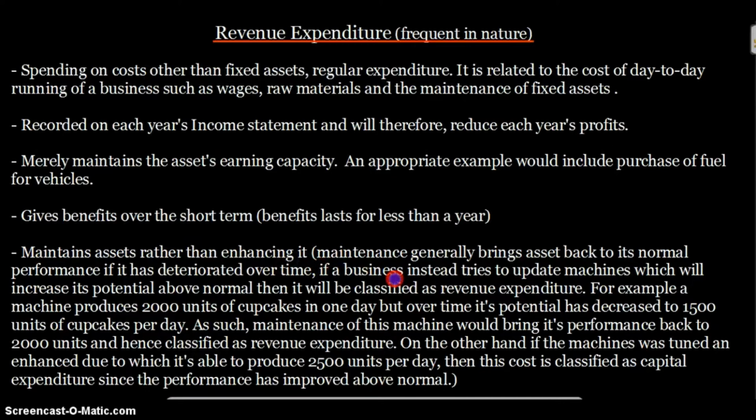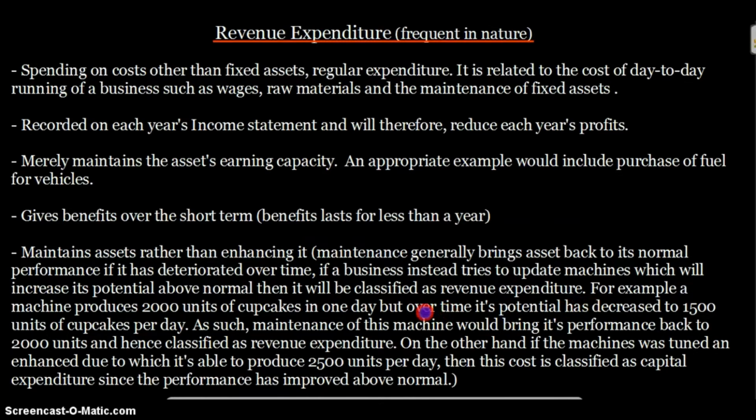If a business instead tries to update machines which will increase its potential above normal, then it will be classified as capital expenditure. So basically maintenance is about bringing the performance of that asset back to its normal position, but enhancing is about improving its earning potential, the production potential above normal, which is increasing its maximum potential.